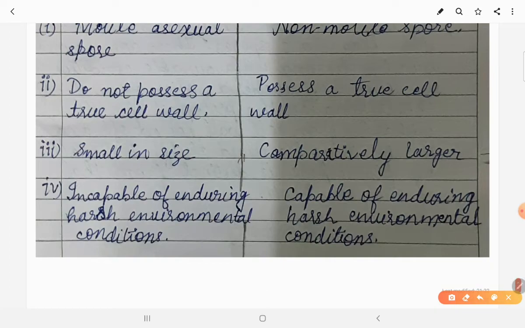Zoospores are incapable of enduring harsh environmental conditions. They cannot bear harsh environmental conditions, so they are formed during favorable conditions. But the aplanospores are capable of enduring harsh environmental conditions, that is, they can be formed in unfavorable conditions too. Thank you.